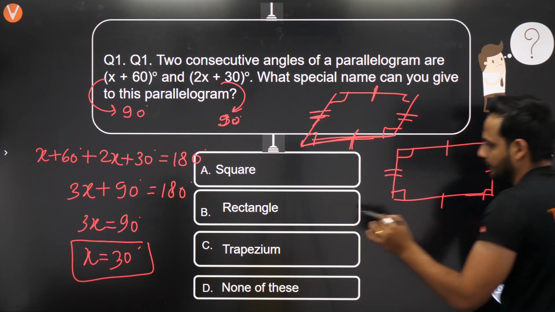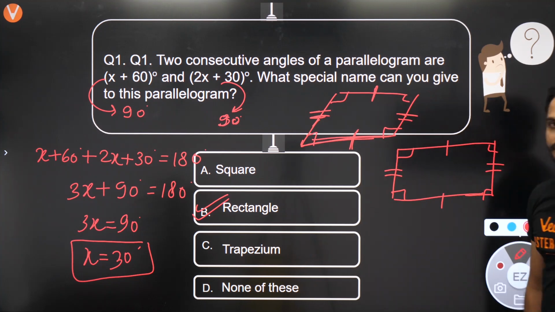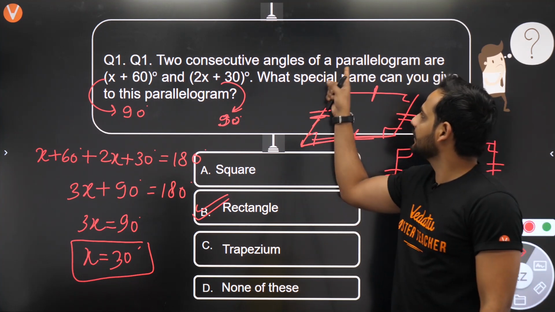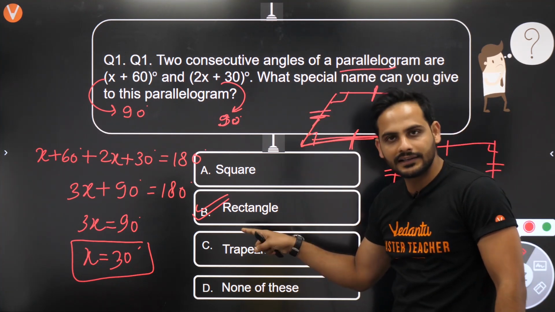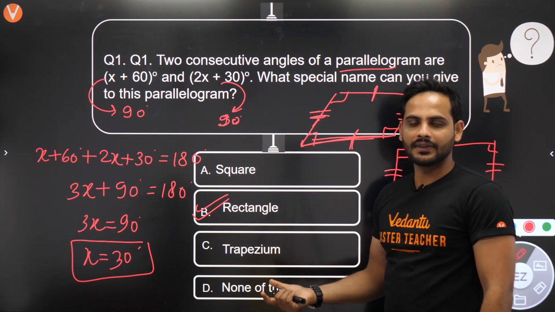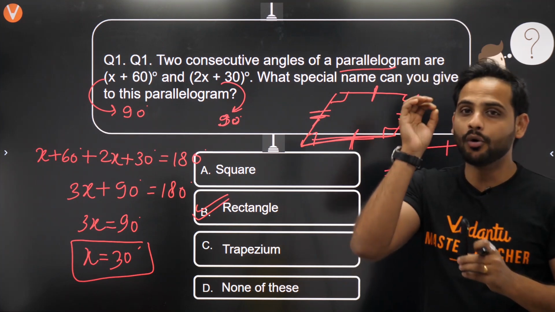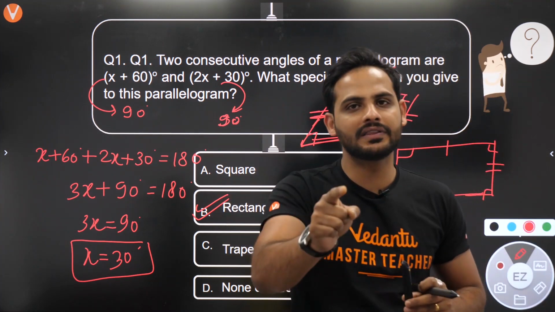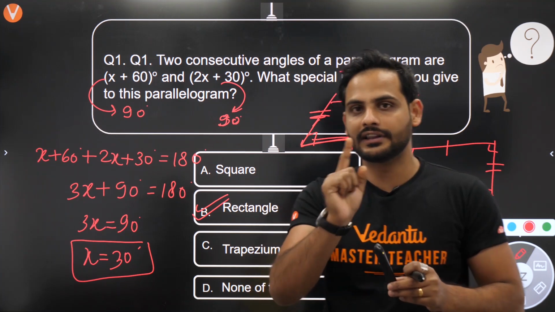So the answer should be what? Rectangle. First doubt. Okay. Now see, why you are saying, sir, it is given here a parallelogram. So beta, rectangle is a parallelogram as well. Rectangle is a parallelogram also. Understood? But to name it more clearly, if I want to give a proper name to it, it should be rectangle because all the angles are 90 degree.